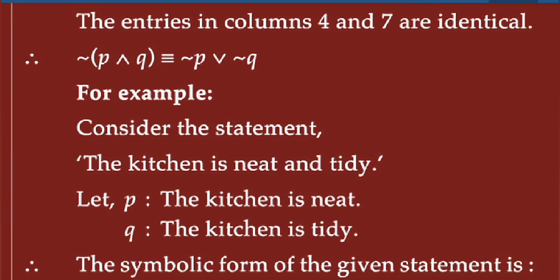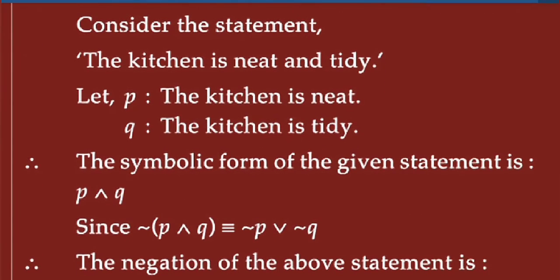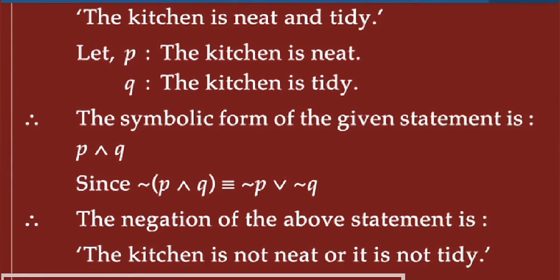Next, another example. For example, consider the statement, the kitchen is neat and tidy. First statement P: the kitchen is neat. Second statement Q: the kitchen is tidy. Let the symbolic form of the given statement be P and Q, where and means conjunction. This is the symbolic form of the statement.